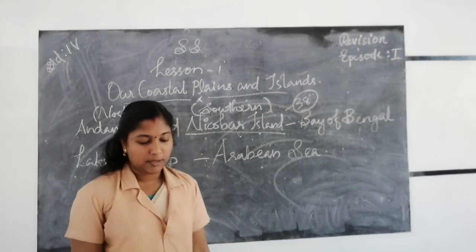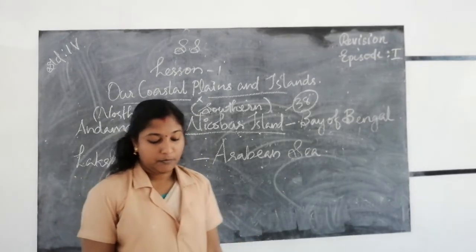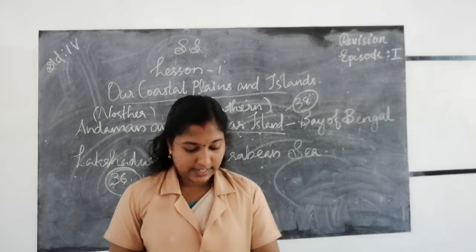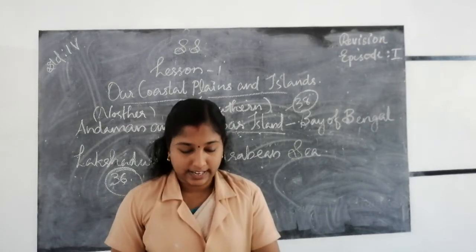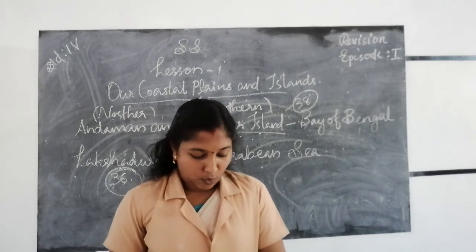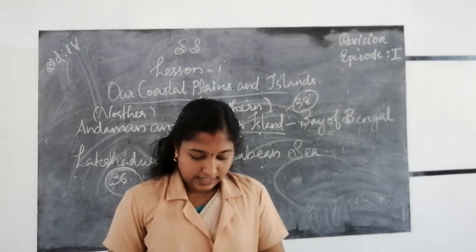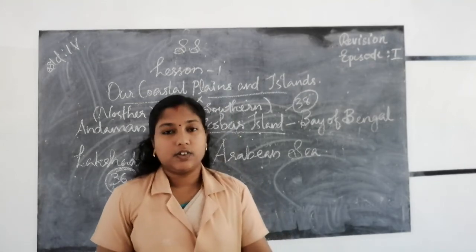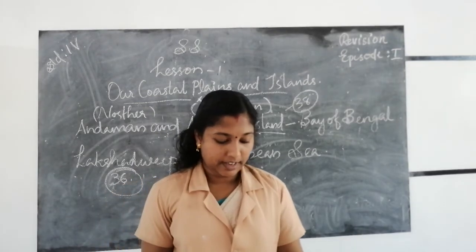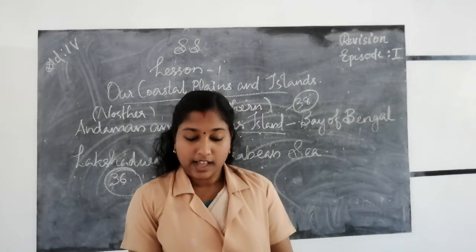It is the smallest Union Territory of India. Coral islands are present in Lakshadweep. This is all about Lakshadweep and the Andaman and Nicobar Islands.